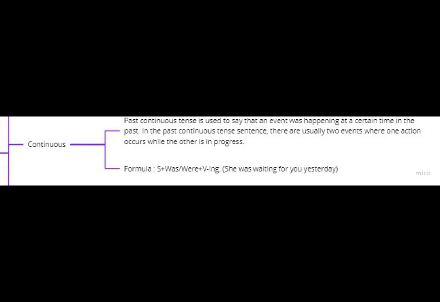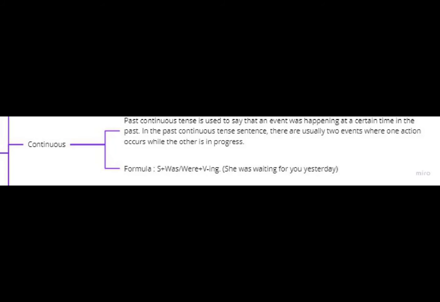Past continuous tense. Past continuous tense is used to say that an event was happening at a certain time in the past. In the past continuous tense sentence, there are usually two events where one action occurred while the other is in progress. To recognize this form of tense, you can look for signal words such as while, when, as long as, and others. To make a sentence past continuous, use the following formula.